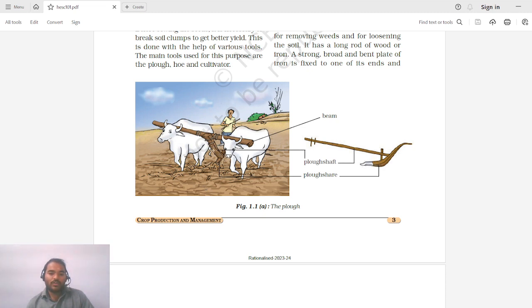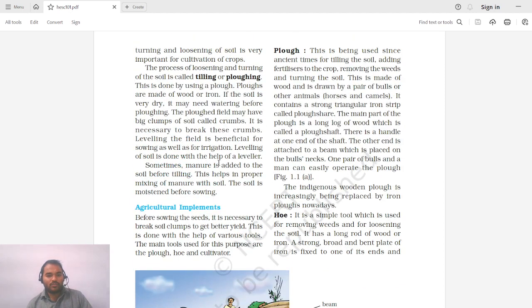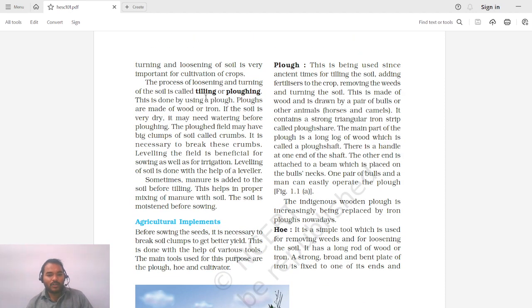So you can see over here again, this is the plug. These are two axes used for pulling this plug, and the farmer is helping or giving direction to this axis. So this is the underground part. You can see over here some soil is being loosened. So in this fashion, the soil will be tilled or plugged to make it loose.